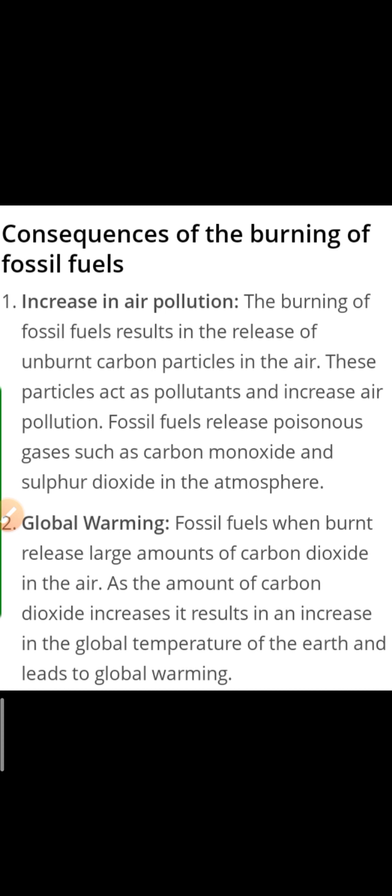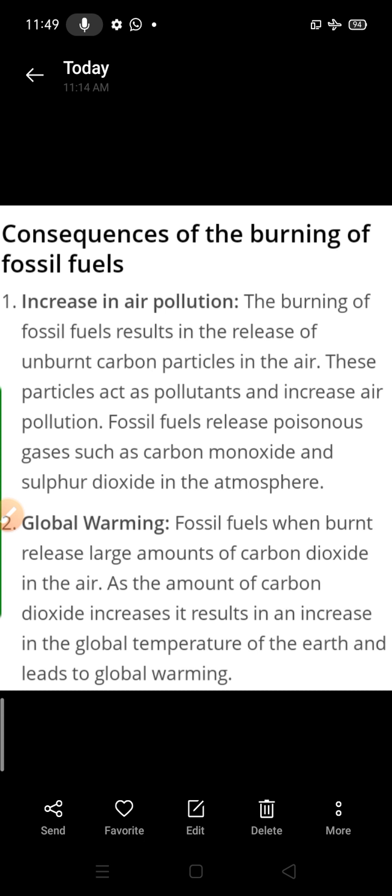Next is global warming. Fossil fuel when burned releases a large amount of carbon dioxide, and carbon dioxide increases the global temperature. Globe means earth. Clear? Global warming means अर्थ का गर्म होना. Clear? So when all the fossil fuels burn, it will lead to an increase in the concentration of carbon dioxide.